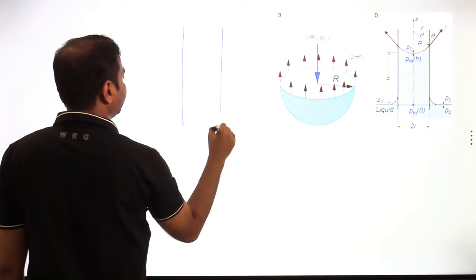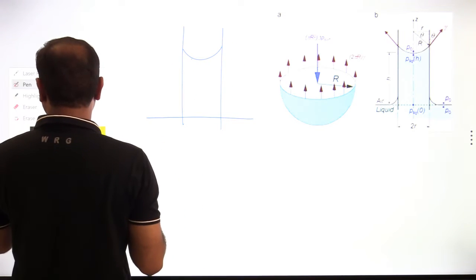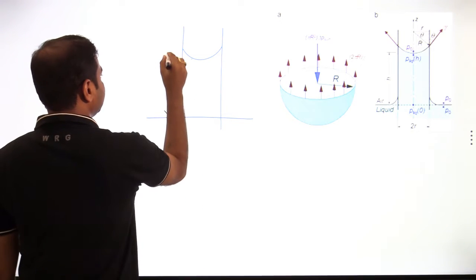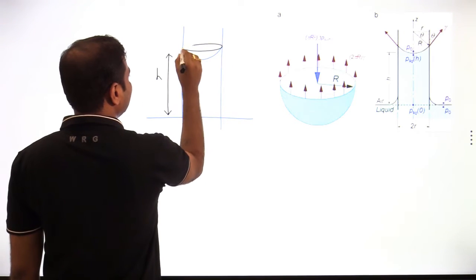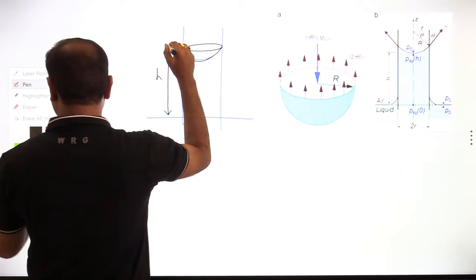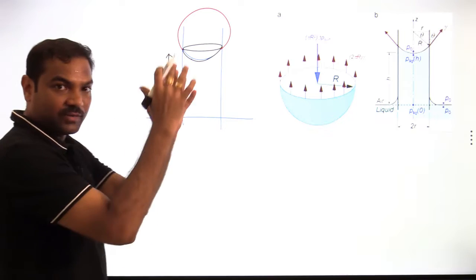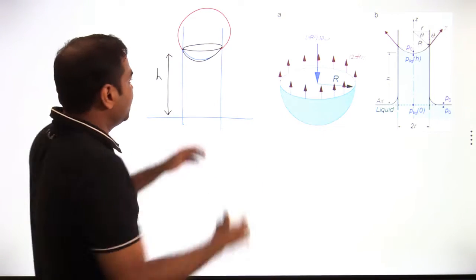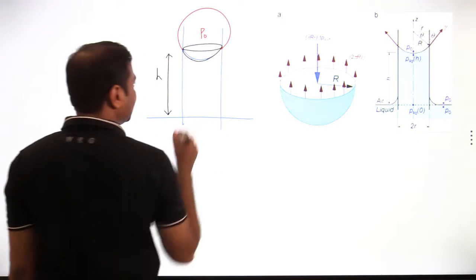If this is the capillary, and the liquid is raised by height H, suppose H height is raised. Now here it is the meniscus. If I extend this meniscus, I will get something like a liquid drop. Then the pressure inside is how much? P naught.